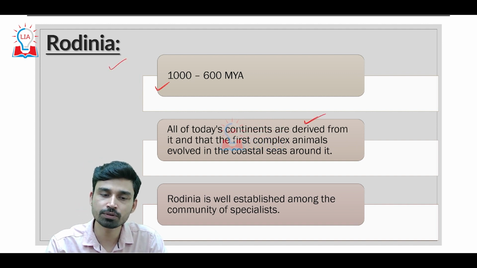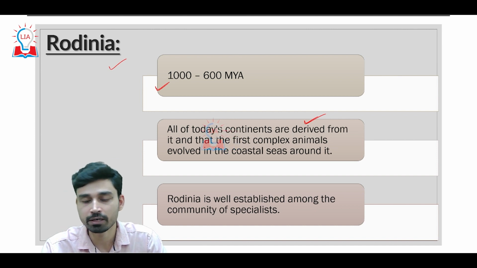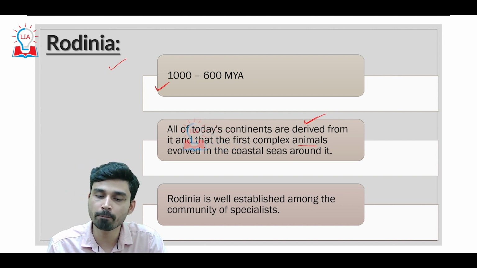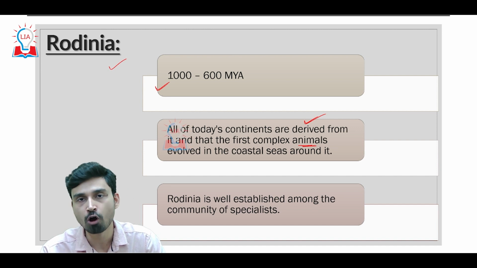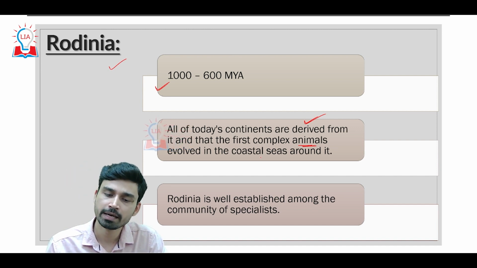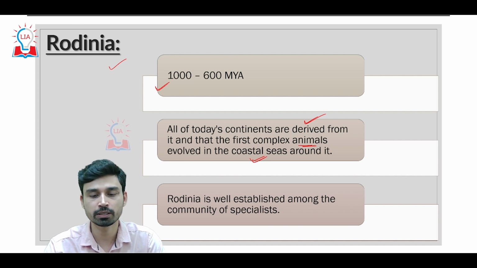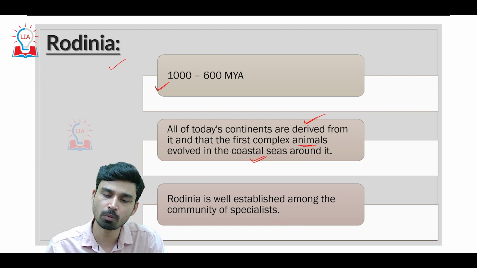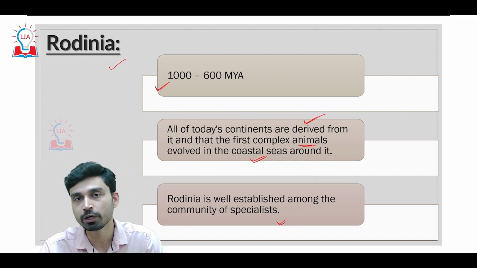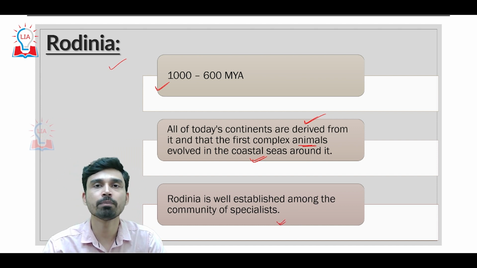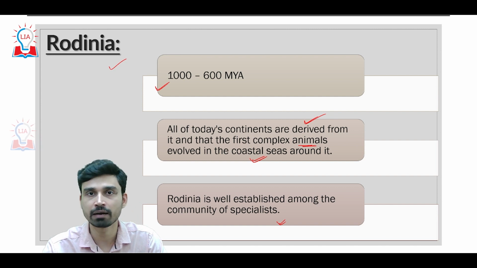Also Rodinia was the first supercontinent where we have the evidence of the evolution of the first complex animal on the earth's surface, especially around the coastal shallow seas that were surrounding the Rodinian supercontinent. The existence of Rodinia is well established among the community of specialists, and we have much more detailed information about Rodinia as compared to the other 3 supercontinents that we have discussed before.